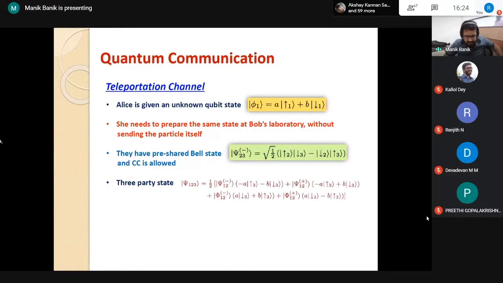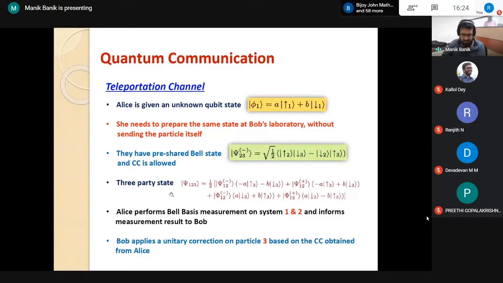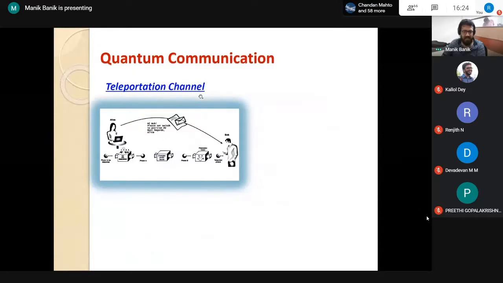Now using this entanglement, there is a simple protocol. One can show that this unknown state can actually be re-prepared at Bob's laboratory exactly. So quantum teleportation established that there are some tasks which are impossible in the classical world but can be done perfectly in the quantum world. There are some steps. I am not going into the details of the teleportation steps, and this is pictorially how I am showing this teleportation. So at this source, there are entangled particles.